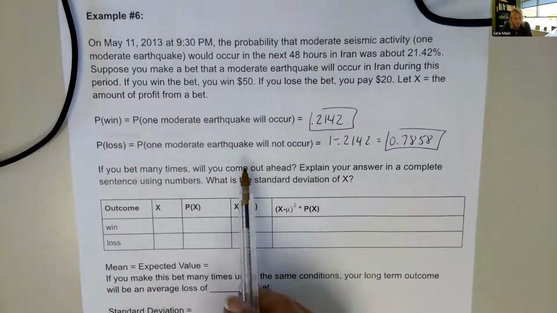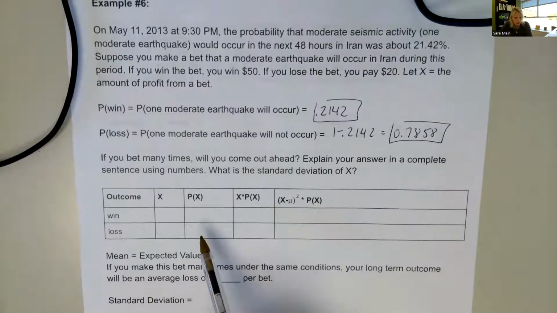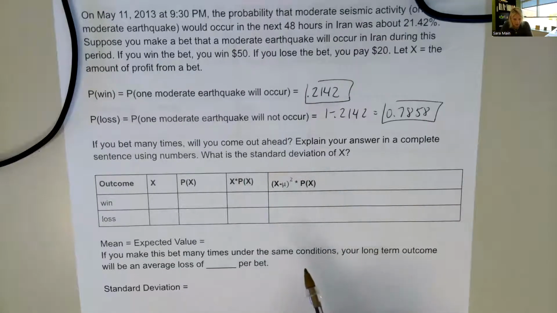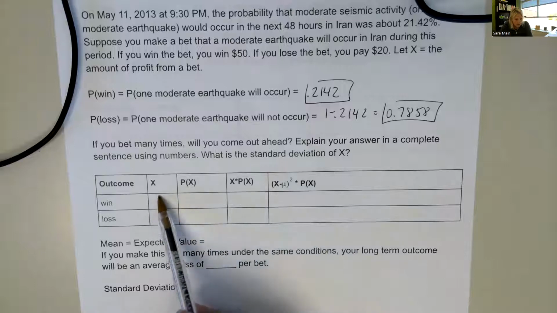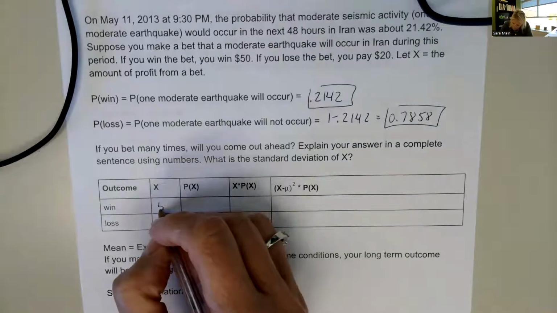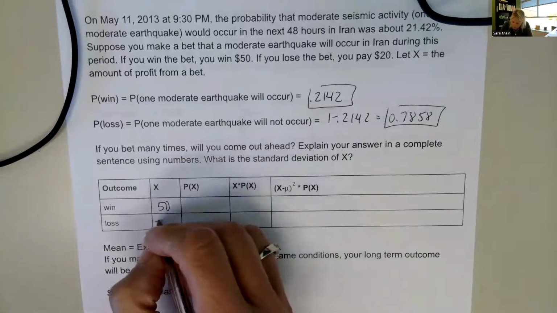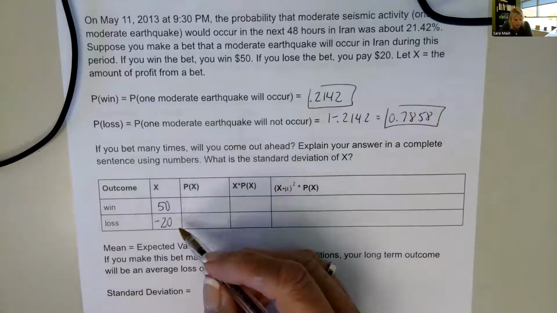If you bet many times, will you come out ahead? That's the question. Explain your answer in a complete sentence using numbers. What is the standard deviation? So let's first look at the outcomes. If I win, the outcome is $50 profit, so that's a positive 50. If I lose, I pay 20, so that's a negative 20 for me numerically.